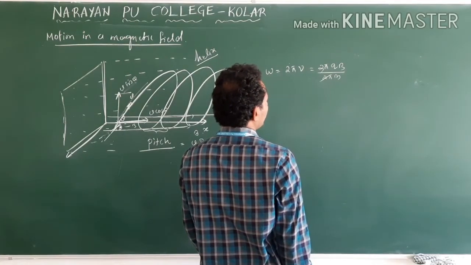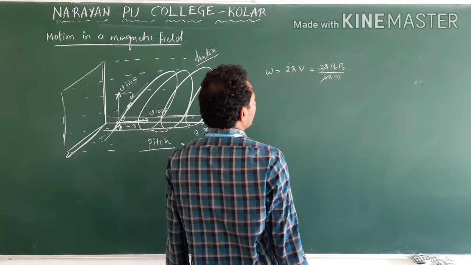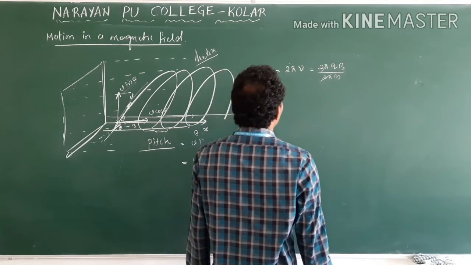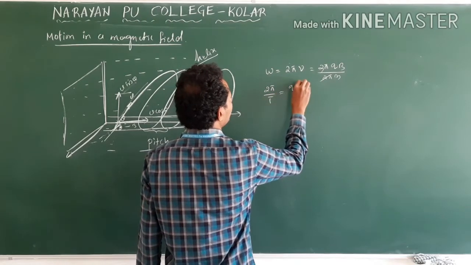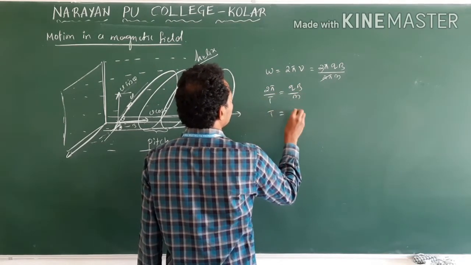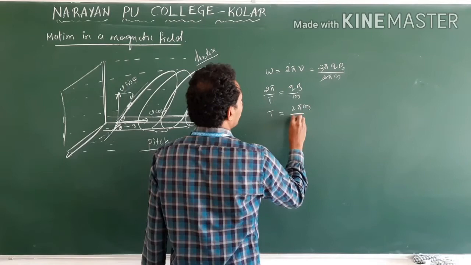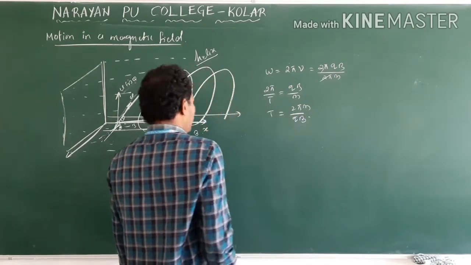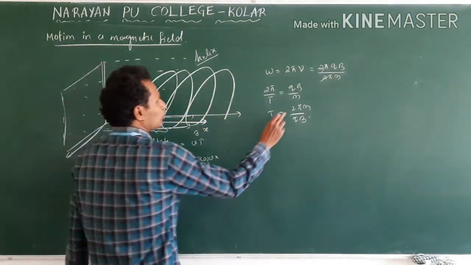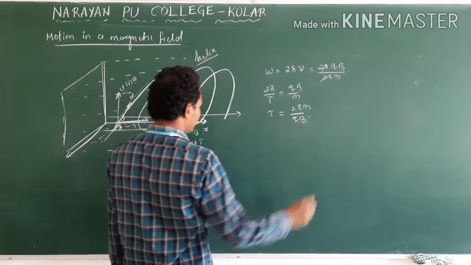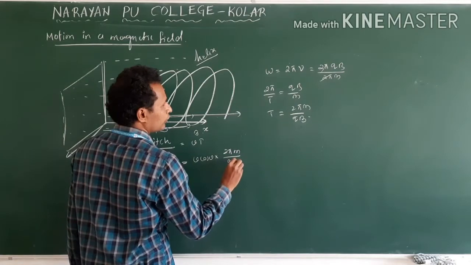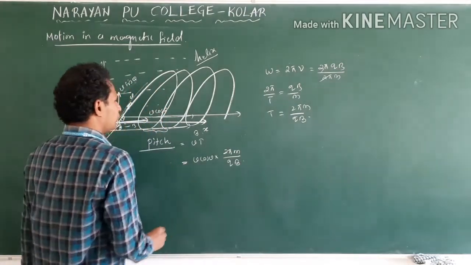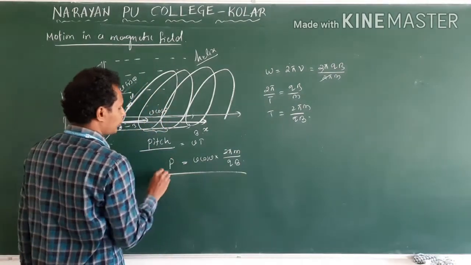This is omega. Clear? So 2 pi by T is equal to qB by m. T is equal to 2 pi m by qB. Clear? Now 2 pi m by qB. This is the pitch formula.